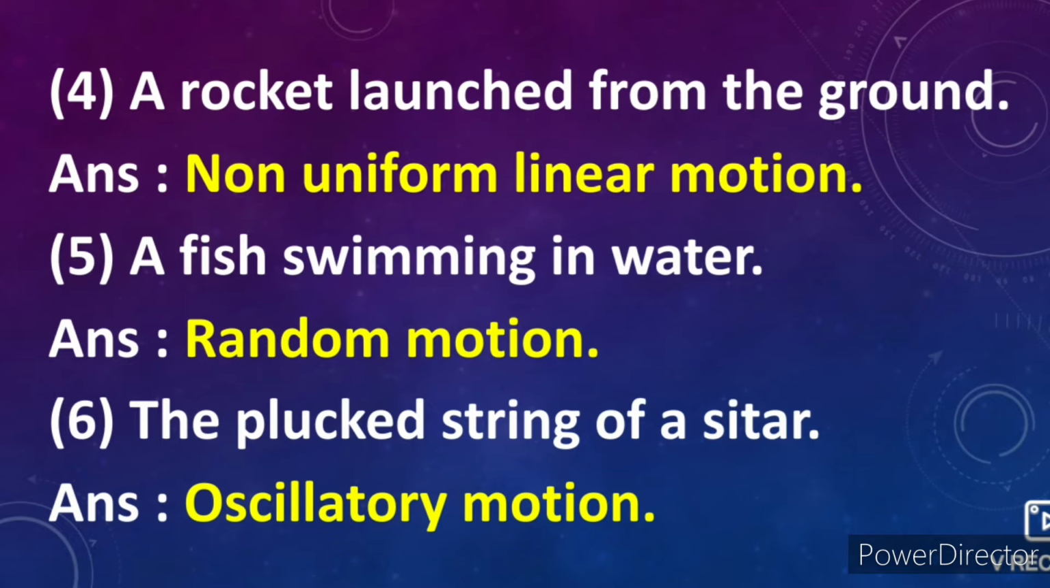4, a rocket launched from the ground. Answer, non-uniform linear motion. 5, a fish swimming in water. Answer, random motion. 6, the plucked string of a sitar. Answer, oscillatory motion.